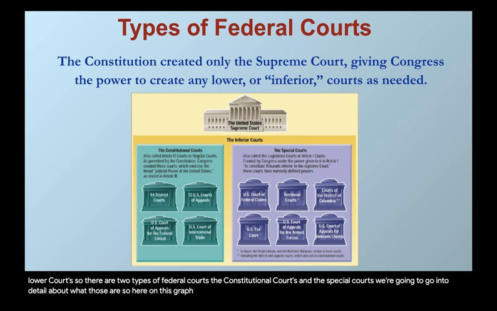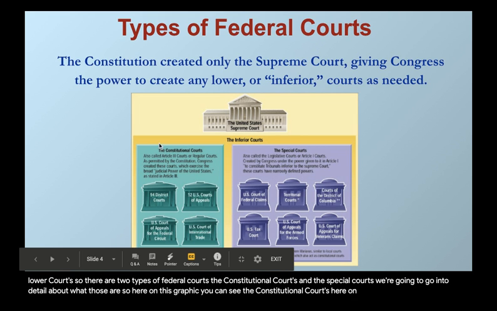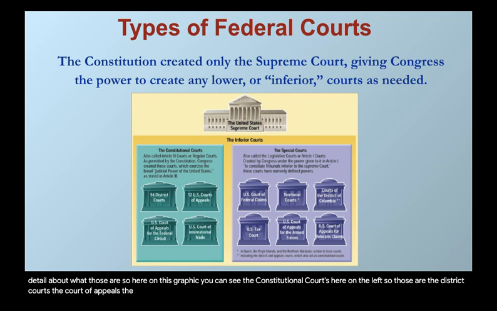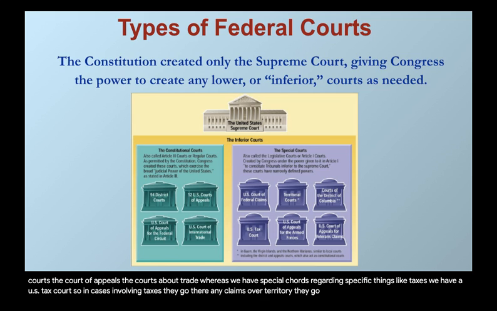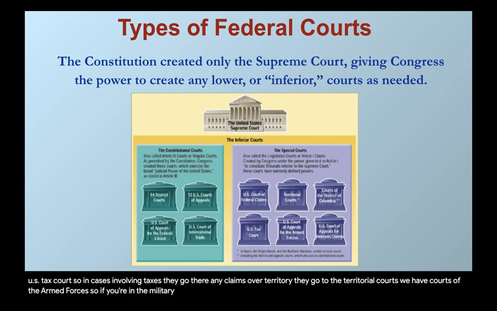So here on this graphic, you can see the constitutional courts here on the left. Those are the district courts, the Court of Appeals, the courts about trade, whereas we have special courts regarding specific things like taxes. We have a U.S. tax court, so any cases involving taxes, they go there. Any claims over territory, they go to the territorial courts. We have courts of the armed forces, so if you're in the military, they have their own special courts as well.